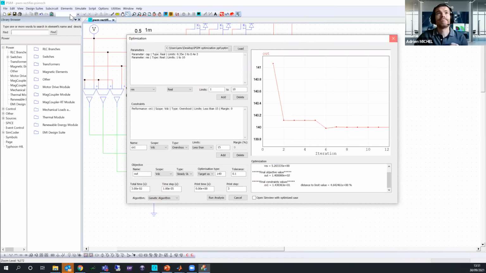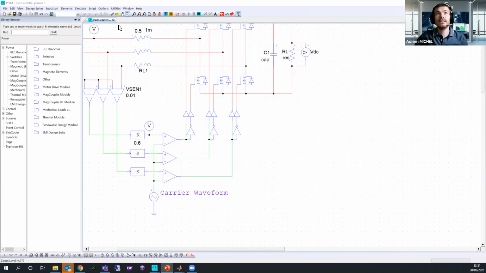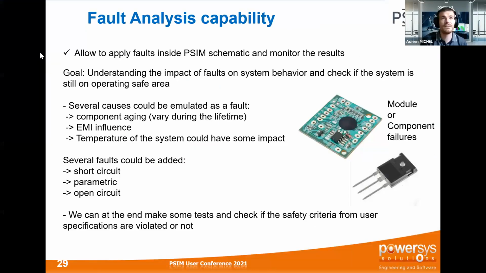So now the last thing is we have optimized my circuit. This is the goal of my system, but now I want to apply some fault. And this is the goal of the next tool we have developed: a fault analysis tool. This tool helps the user to apply any fault on your system and understand if there is any impact on your specification.